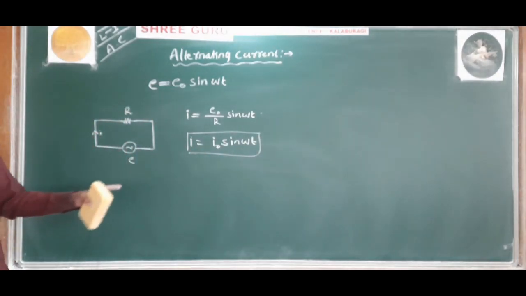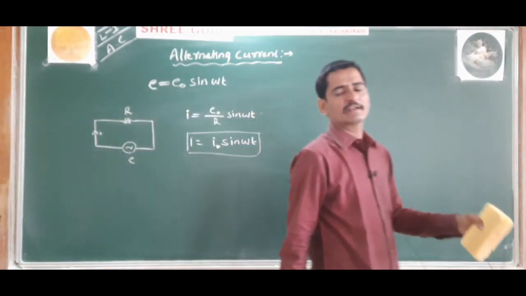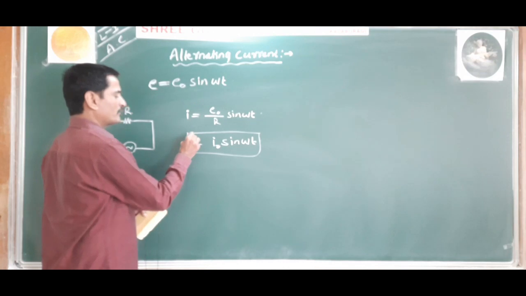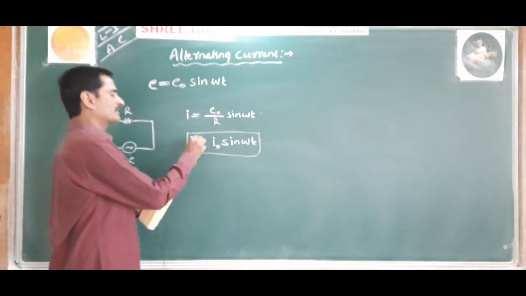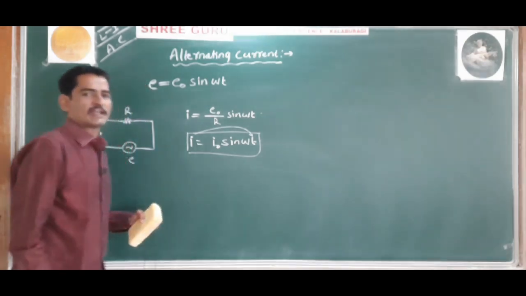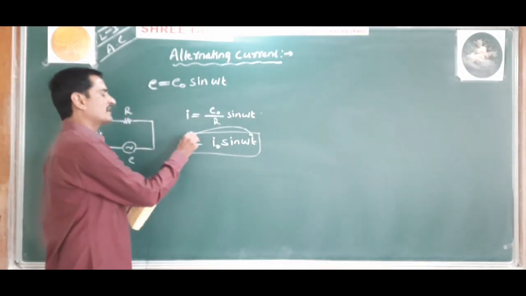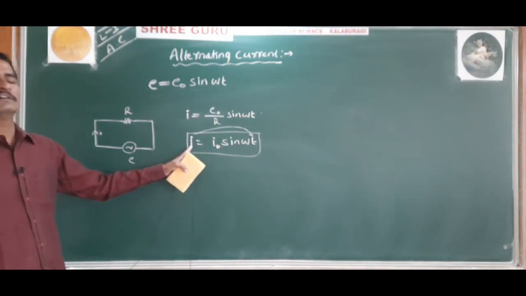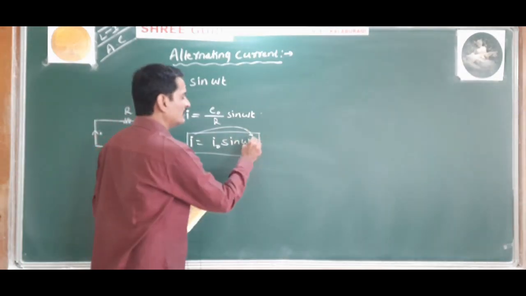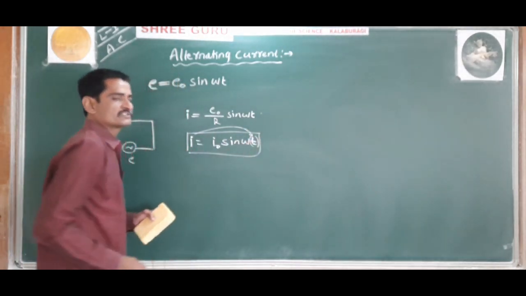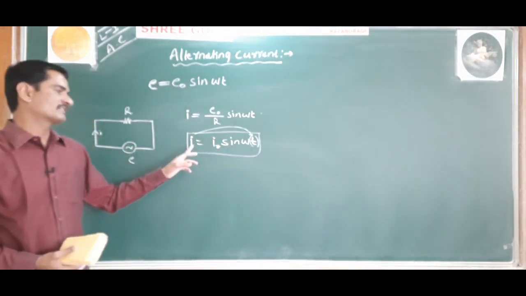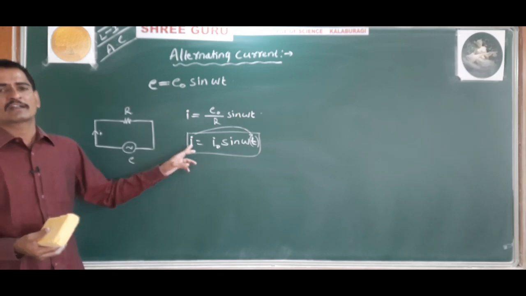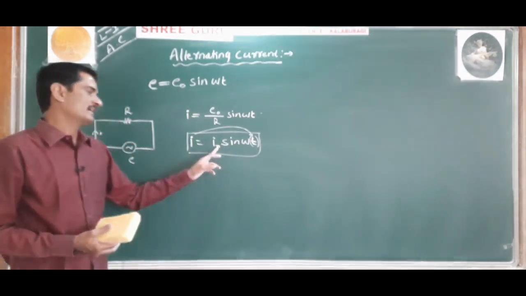So this is the expression for alternating current, where I is the value of alternating current at a time interval t second. So it is called the instantaneous value of alternating current, that is, the value of the alternating current at a time t second. As the value of small t changes, the value of I will also change. So I is the value of alternating current at the time t second.